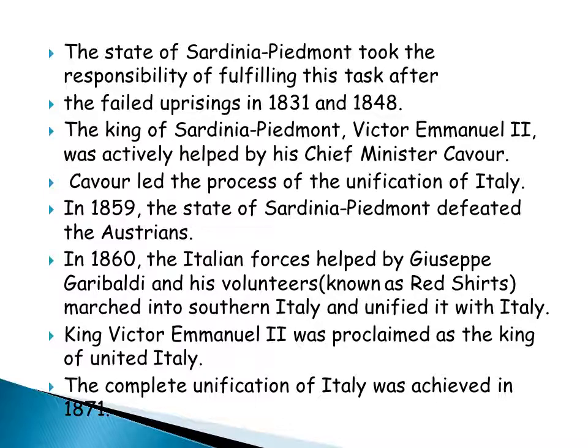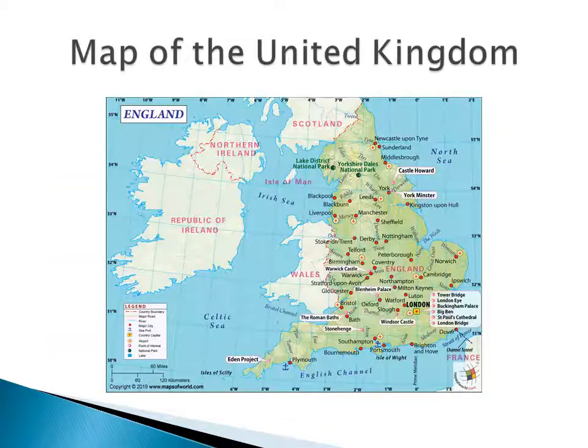In 1860, the Italian forces, helped by Giuseppe Garibaldi and his volunteers known as Red Shirts, marched into southern Italy and unified it with Italy. King Victor Emmanuel II was proclaimed as the King of United Italy. The complete unification of Italy was achieved in 1871.